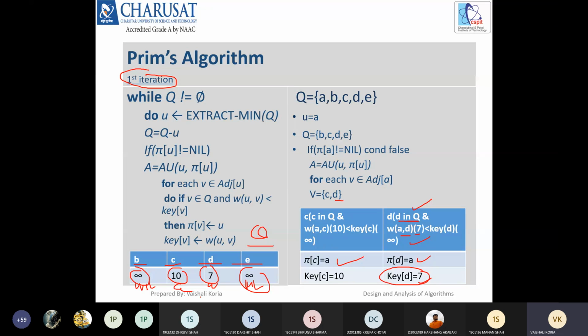Now we'll see the next. Now the graph would be like this. Okay, so it is infinite. No, this is not true.